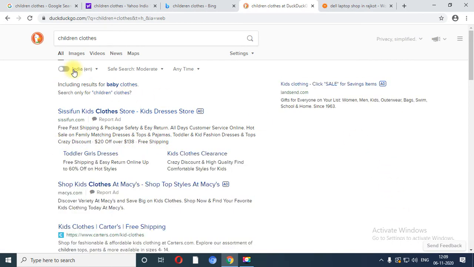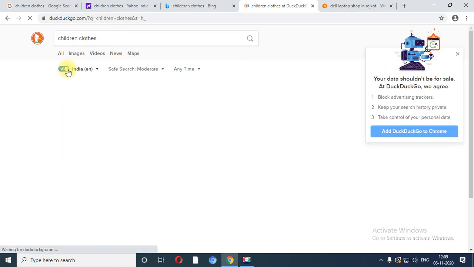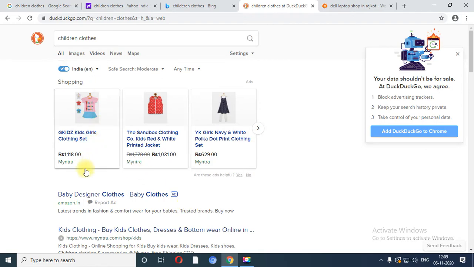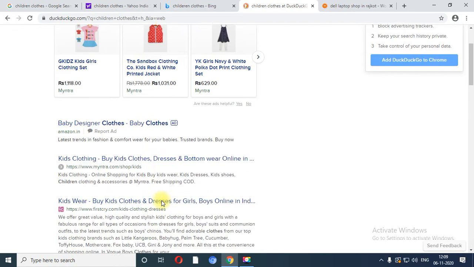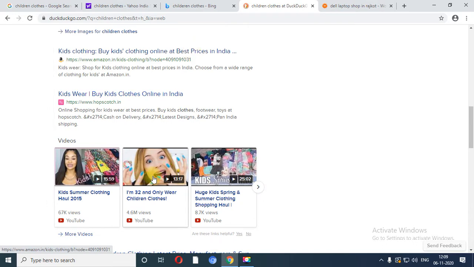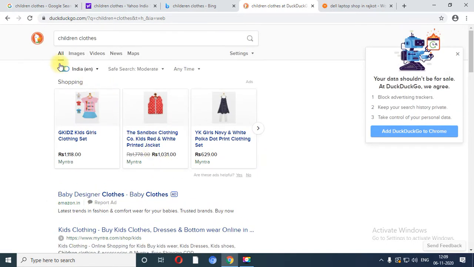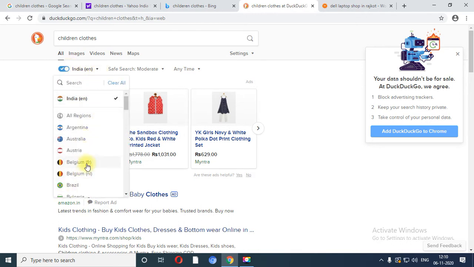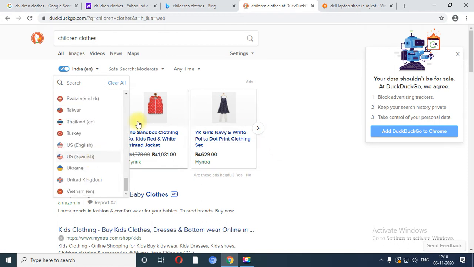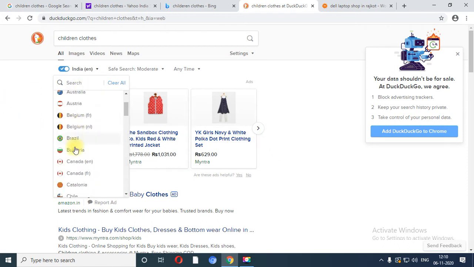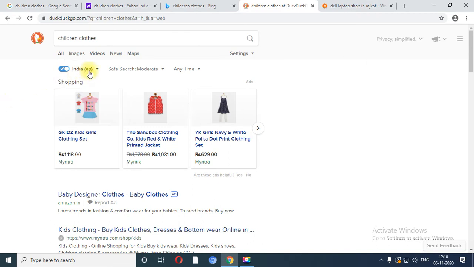So if I belong to India, I just need to click on this particular button, and it will show me the results based on the country India. So if you want to go with location based search, you need to click over here. You can also select a country from the list, so it will display the results based on the selected country. But right now I have searched from the country India, so I have clicked over there.